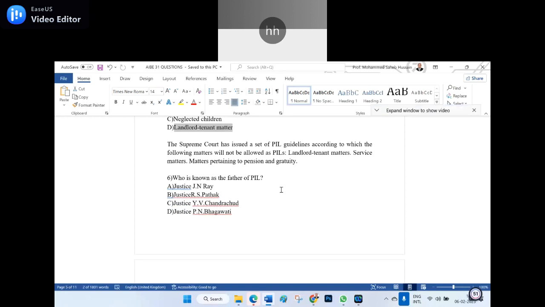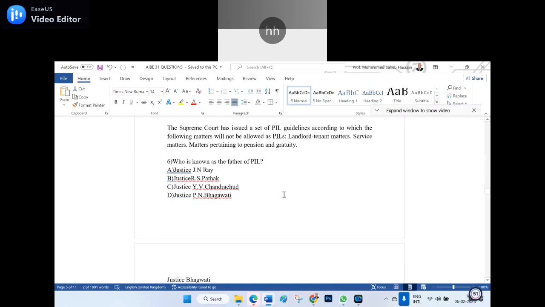Who is known as the father of the PIL? We discussed this recently also. What is the answer? Chandrachud. Why, goodness?